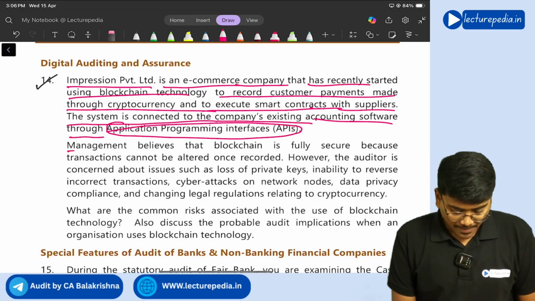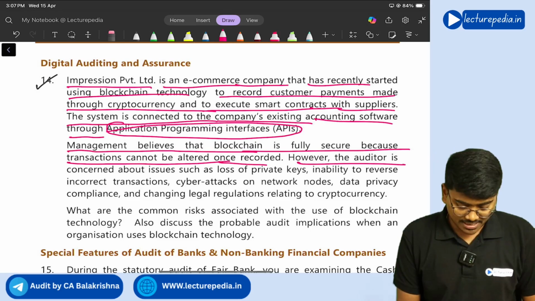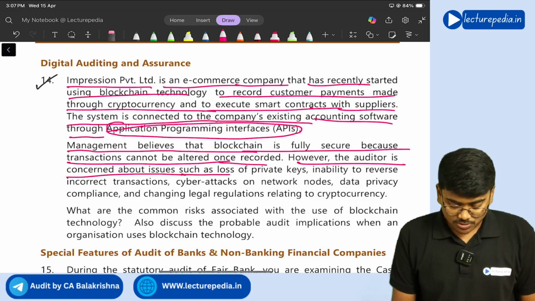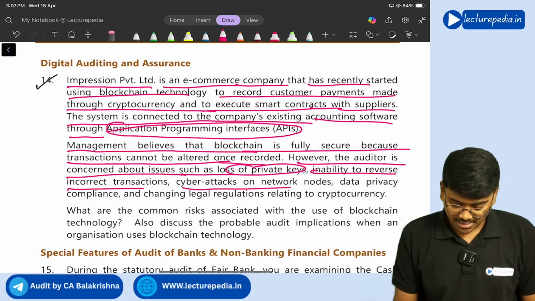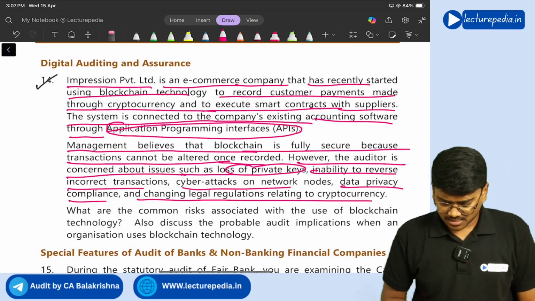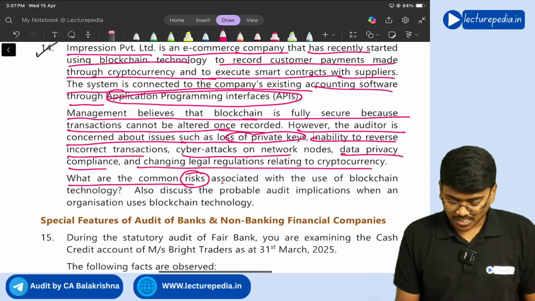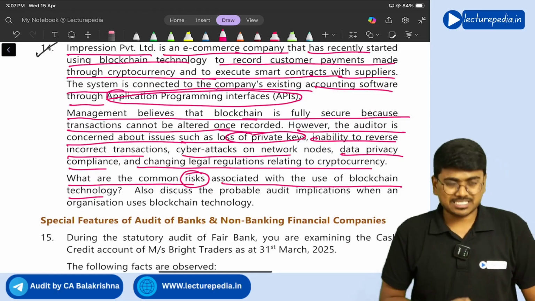Management believes that blockchain is fully secure because the transactions cannot be altered once recorded. However, the auditor is concerned about issues such as loss of private keys, inability to reverse incorrect transactions, cyber attacks on network nodes, data privacy compliance, and changing legal regulations relating to cryptocurrency. What are the common risks associated with the use of blockchain technology?